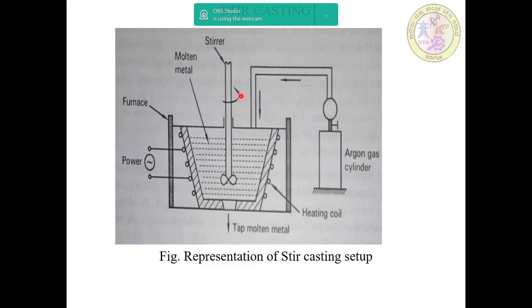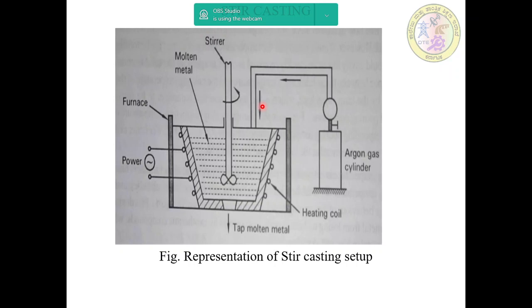Since aluminum reacts rapidly with surrounding oxygen, an inert gas like argon is used in this process. Inert gas like argon is used as a carrier gas to assist injection of the alloying elements, that means the reinforcements, and pouring the metal in a clean form. This is the simple operation of this stir casting method.